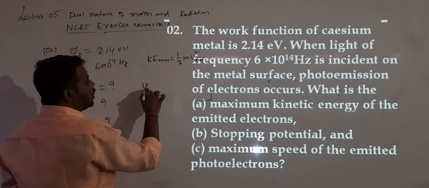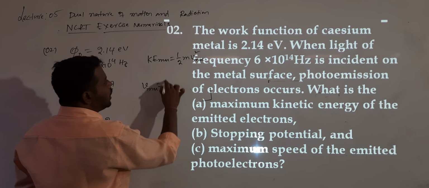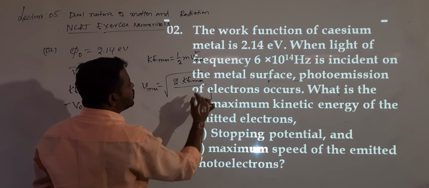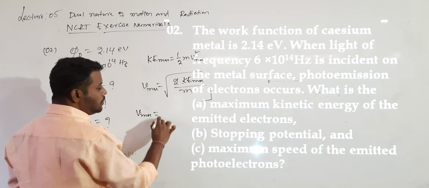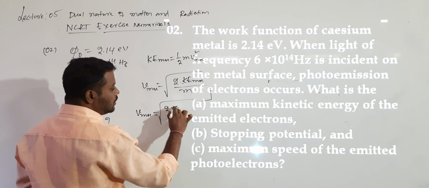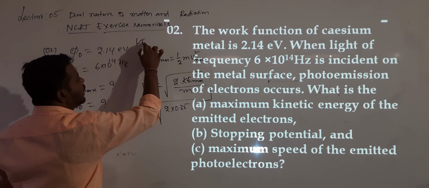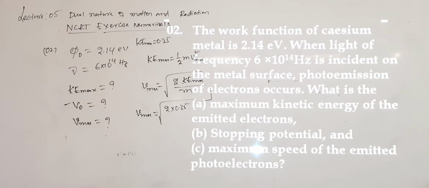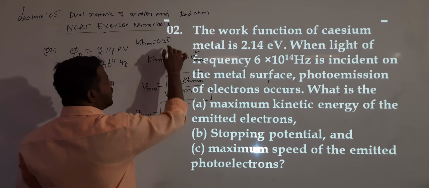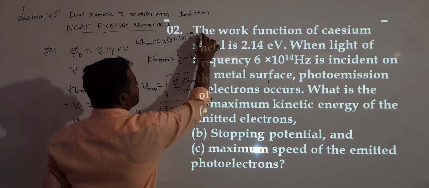So from this, V maximum value is equal to root over 2 into Ke max, the kinetic energy maximum value, divided by m. So substitute the values. V maximum is equal to root over 2 into 0.35. But remember, the Ke max value I got is 0.35 electron volt, and here we want the answer in joules, so multiply by 1.6 into 10 power minus 19 joules.